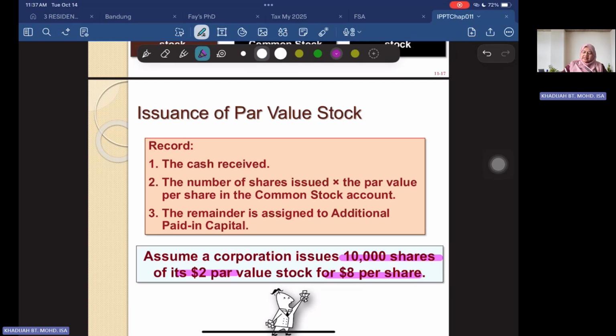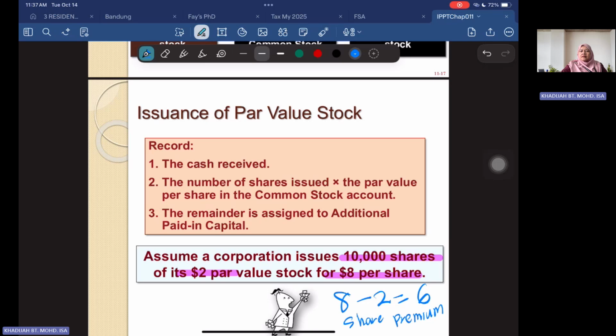So your share price is 8 ringgit, but the par value is 2. So the 6 is what we call the additional paid in capital, or sometimes we call it share premium. In Malaysia, normally we call it a share premium.